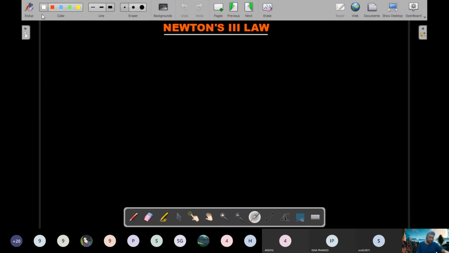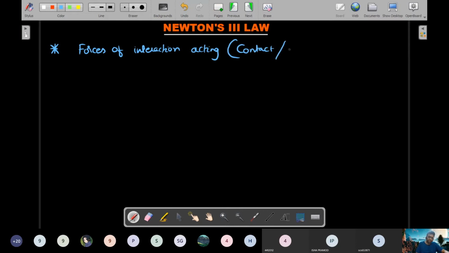Okay, so let's introduce ourselves to Newton's third law now. So the first important point we realize, before we write the statement, is forces of interaction acting, whether they are contact based or non-contact based, it doesn't matter, between two systems, are negative vectors of each other.